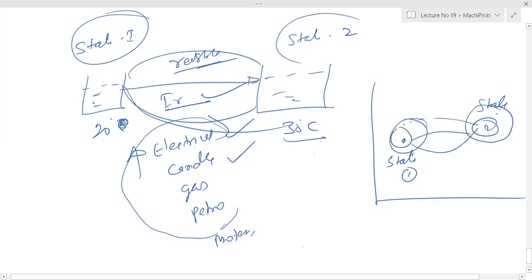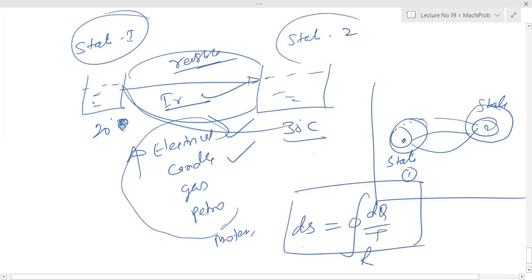Because sometimes what happens, heat interaction is an irreversible process, but we calculate ds = dq/T applying reversible theory. The change in entropy value we estimate, but it is a complete heat interaction. It is not reversible, right?